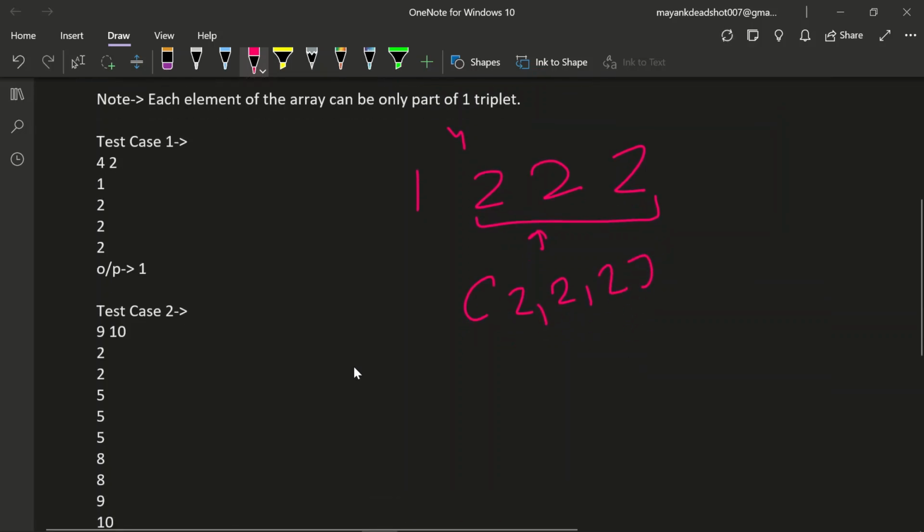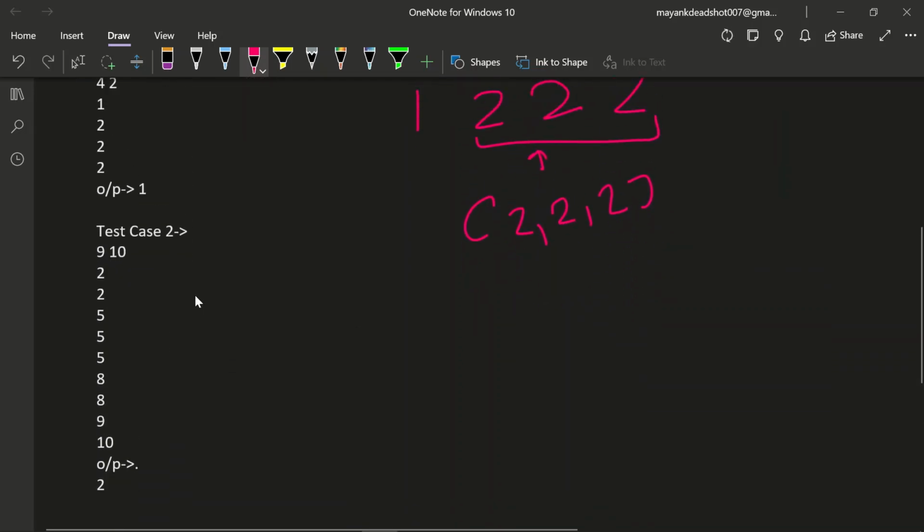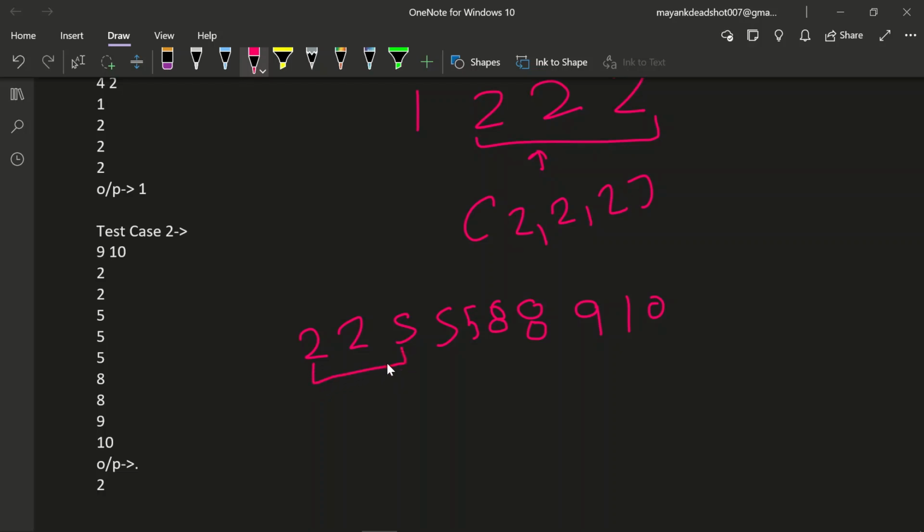In the second test case we will see how it is working. The array is 2 2 5 5 5 8 8 9 and 10. Here 5 appears three times, so it can take three elements. Suppose this is a triplet, is it satisfying the condition? No, it is not. So we will check the next one.